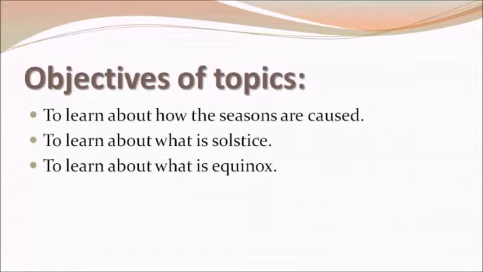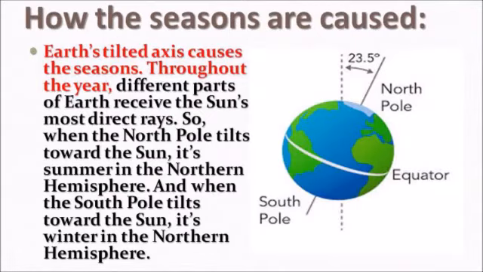Okay, dear students, our first topic is how the seasons are caused. The axis of the earth is an imaginary line on which the earth rotates. It links up to two poles. The axis is tilted at the angle of 23.5 degrees during a revolution. The tilting of the axis results in direct sunlight on different places during different seasons. This causes variation in the duration of days, nights, and seasons. Earth's tilted axis causes the seasons throughout the year.